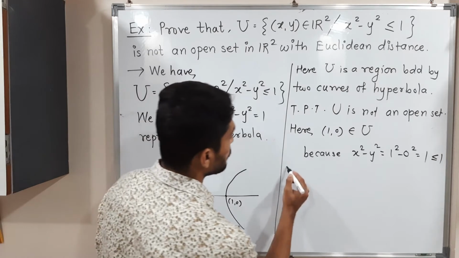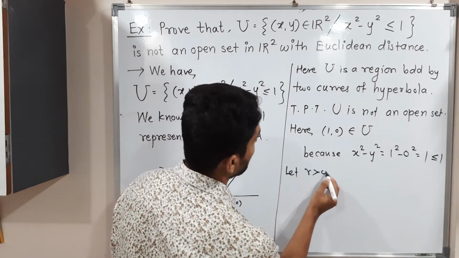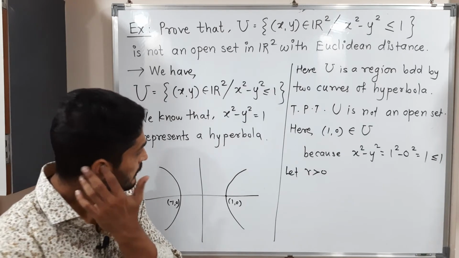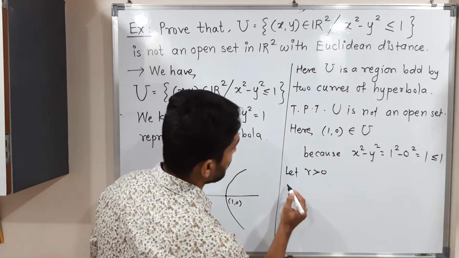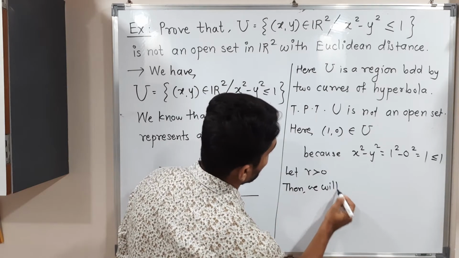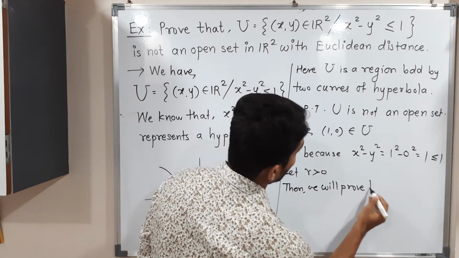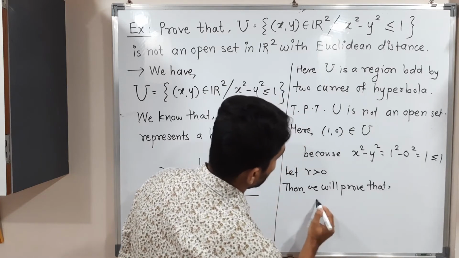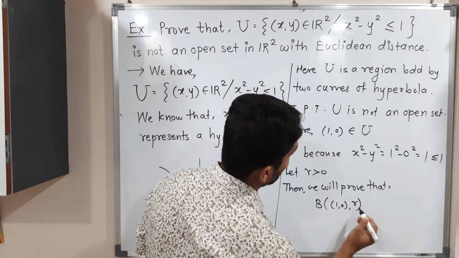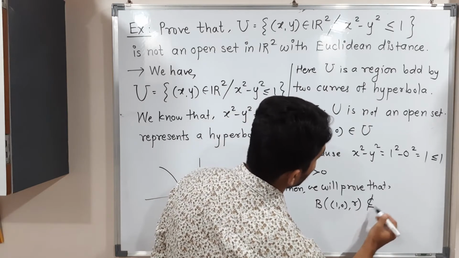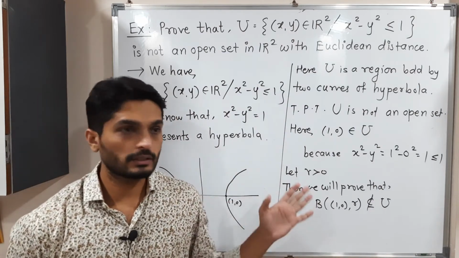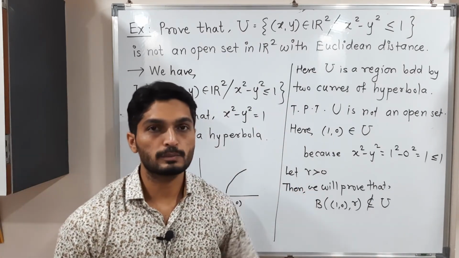So I'm taking one R, let R greater than 0 be any arbitrary radius. Then we will prove that the open ball B with center 1 comma 0 and radius R is not a subset of U. That means for any R greater than 0, we have to prove it is not a subset of U.